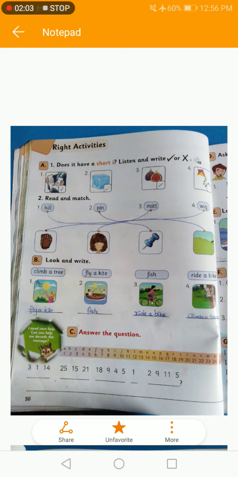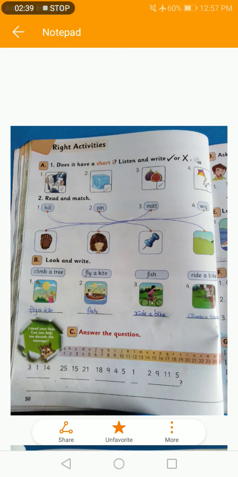Then we have exercise number B. Look and write. So we have the phrases climb a tree, fly a kite, fish and ride a bike. Then we have the pictures. So we have to look at the pictures and write the correct word in the blank. Look at the first picture. In the first picture the girl is flying a kite. So you have to write fly a kite in the first blank.